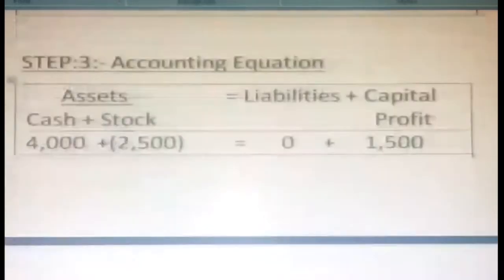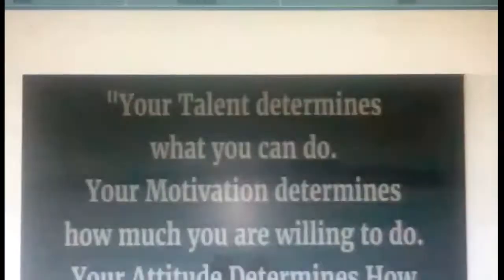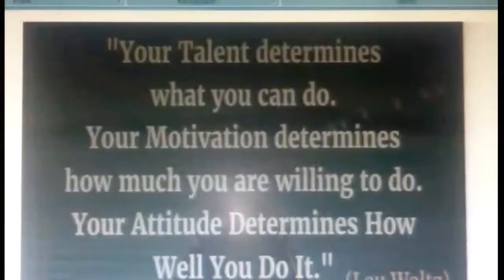Before ending, I will mention a quote. Your talent determines what you can do. Your motivation determines how much you are willing to do. Your attitude determines how well you do it. So you have to follow accordingly: your talent, your motivation, and your attitude determines how you are going to do it.